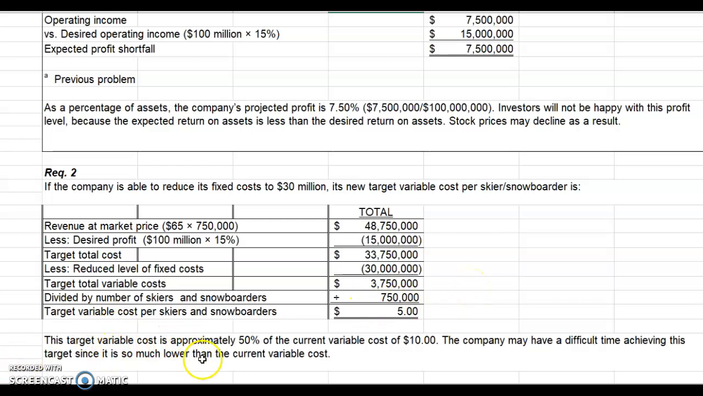The target variable cost is 50% of the current variable cost of $10. And the company might have a hard time achieving this. It's going to take some creativity, to say the least. But it's a good exercise. And these two problems together are nice because they show you the company once as a price setter and what the calculation would be, and another as a price taker.